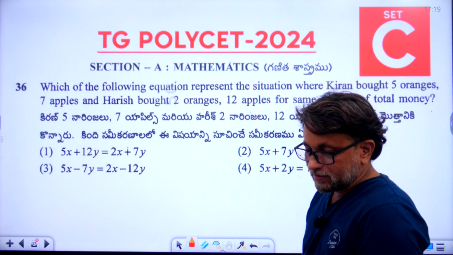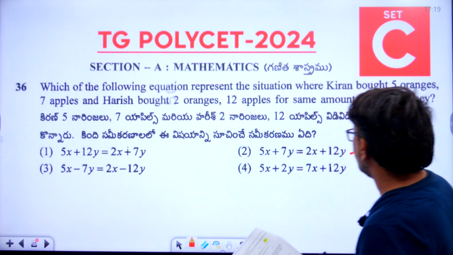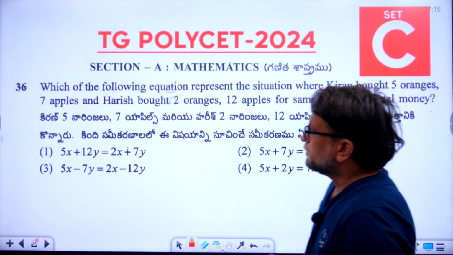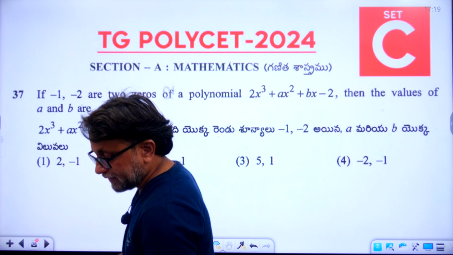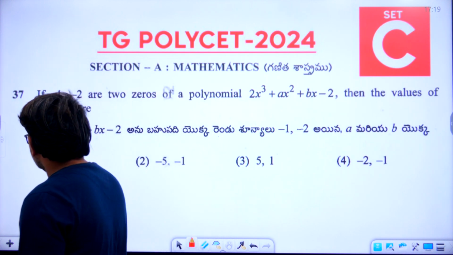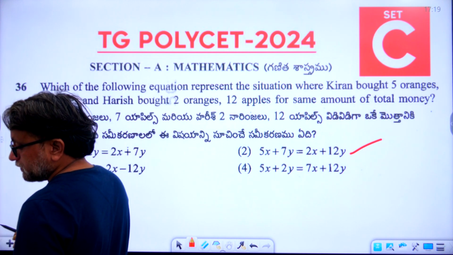So the second one is the right answer, 5x plus 7y is equal to 2x plus 12y. So second is the right answer. Now let's go to the 37th.